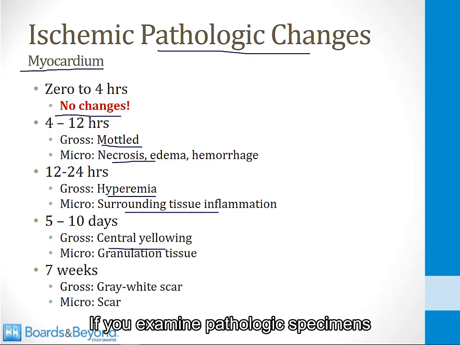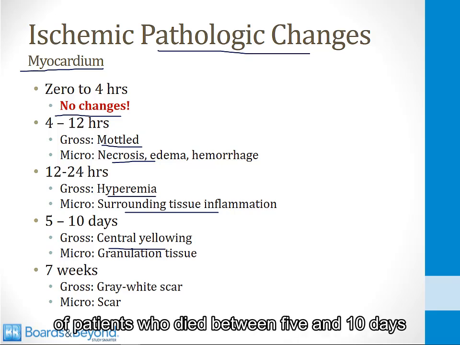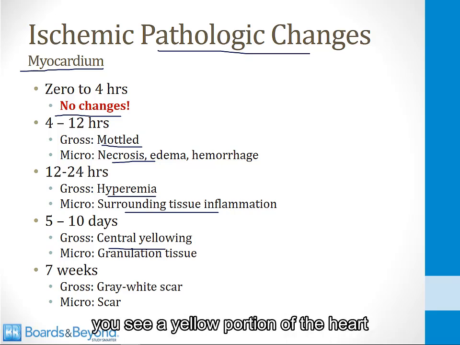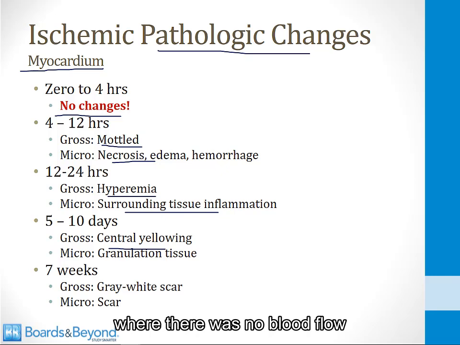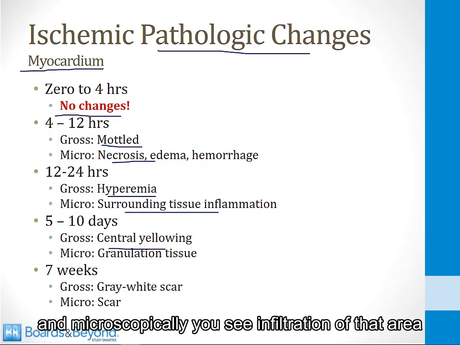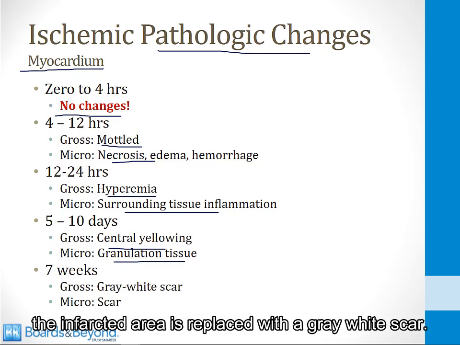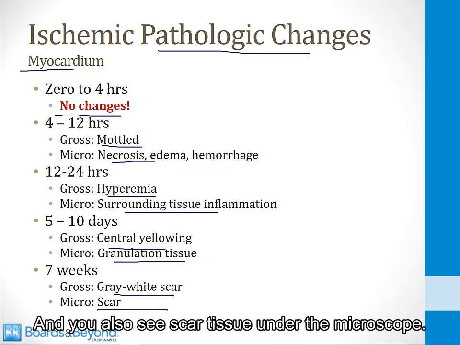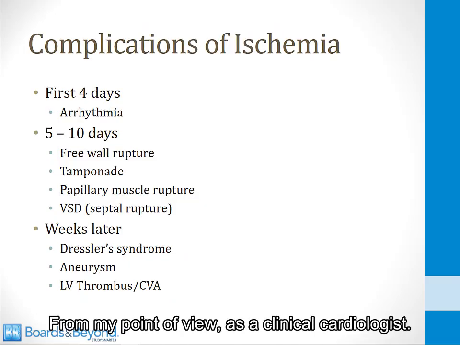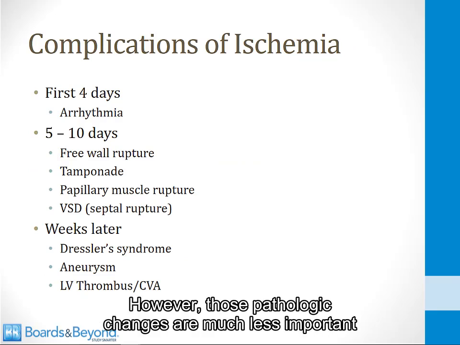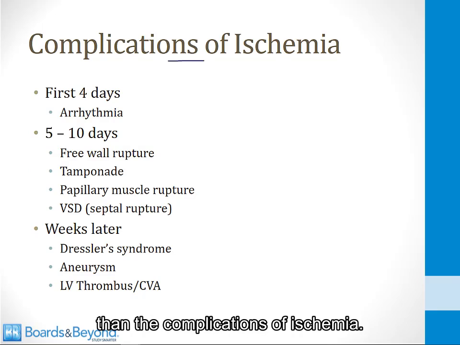If you examine pathologic specimens of patients who died between 5 and 10 days, you see a yellow portion of the heart where there was no blood flow. And microscopically, you see infiltration of that area with granulation tissue. And then by about 7 weeks, the infarcted area is replaced with a gray-white scar, and you also see scar tissue under the microscope. From my point of view as a clinical cardiologist, however, those pathologic changes are much less important than the complications of ischemia.